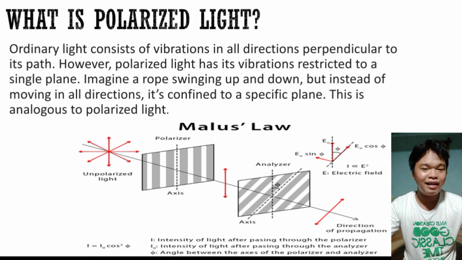Last is the direction of propagation in Malus' law. Malus' law focuses on the interaction between linearly polarized light and the analyzer. The direction of propagation is crucial for understanding this interaction because of the incident light. Imagine the light traveling in a straight line before encountering the analyzer. This is the incident direction.